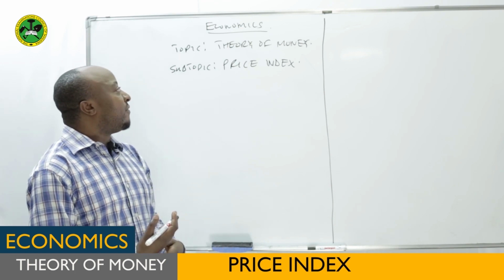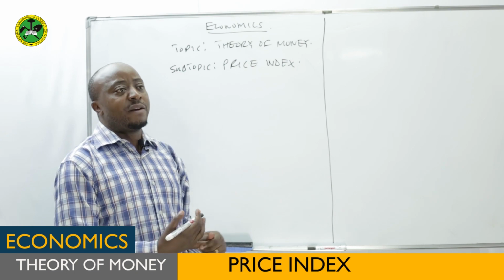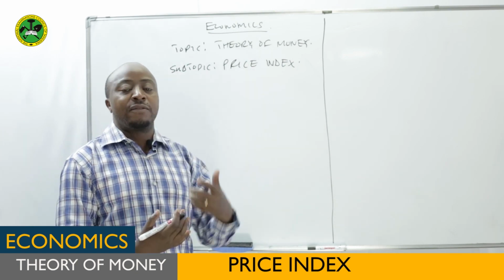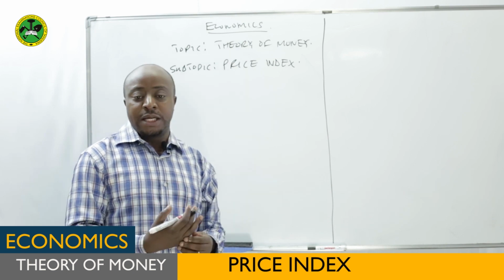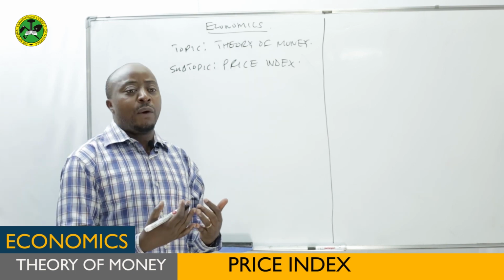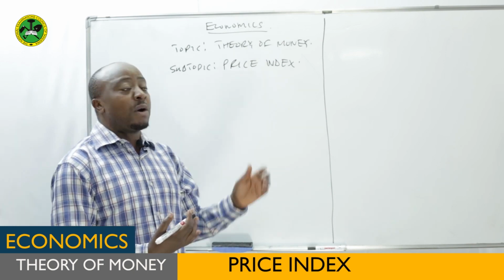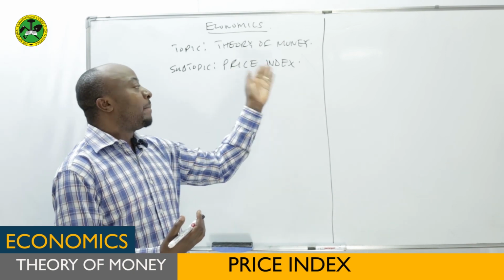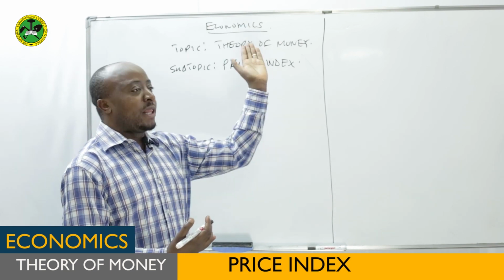As prices change, we can measure the rate at which they are changing. When we want to measure how prices are changing from time to time, that is where we say we are measuring the price index. So the price index has a direct relation with money.